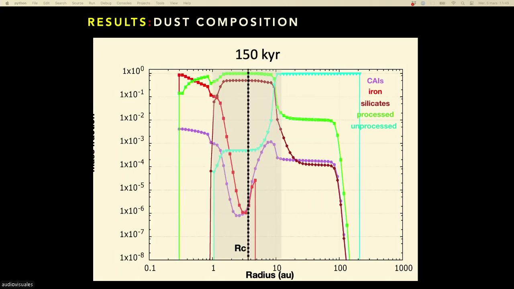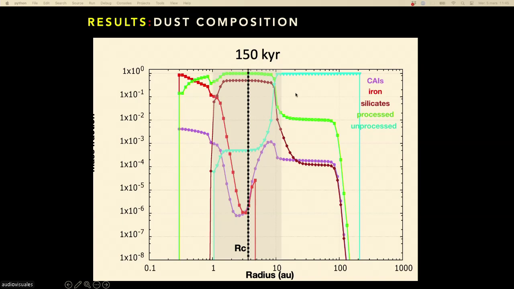As time increases, lower temperature material can survive because the temperature is falling down, and because you have a bigger region of the disk that is fed by the molecular cloud. And you see that in the middle of the disk now, the CAI relative abundance is falling. Why? Because it is replaced by other kinds of minerals that can survive lower temperature.